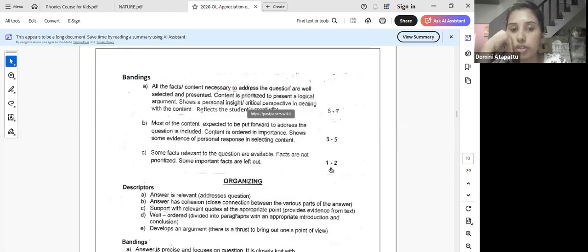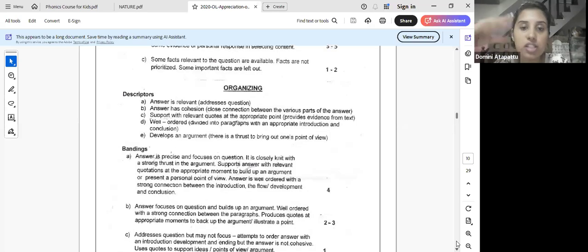Then 1 to 2 marks out of 7. Some facts relevant to the questions are available. Facts are not prioritized. Some important facts are left out. If important facts are left out, and if only a few points are there, then you get 1 to 2. If it's totally irrelevant, then it's 0. This is how you get marks for content, the 7 marks. These points I'm telling you apply for all the paper 2 essays, okay? This applies for all poetry, prose, drama, and the novel.